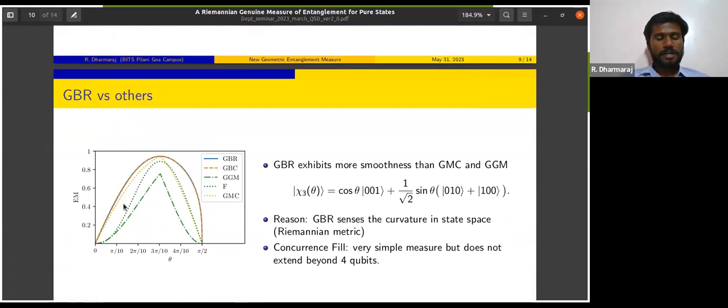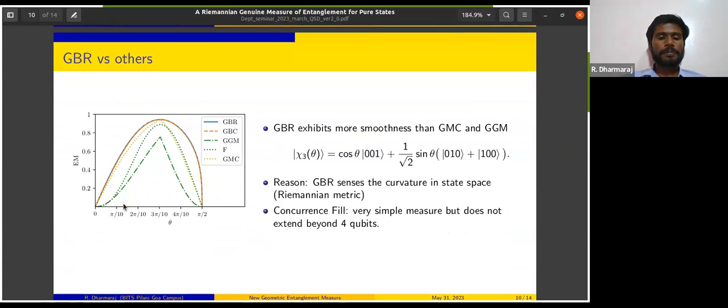One more advantage I would like to show you is this: since entanglement is a physical quantity, when we vary a state parameter theta smoothly, we expect the physical quantity to also vary smoothly, unless there is an expected phase change or something happening there. But in this plot, GMC and GGM show some sharp peaks, which are not expected in general, and which GBR doesn't show.